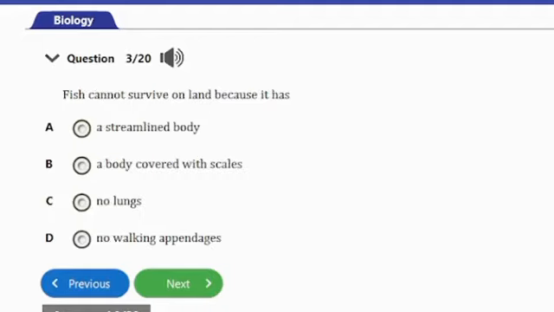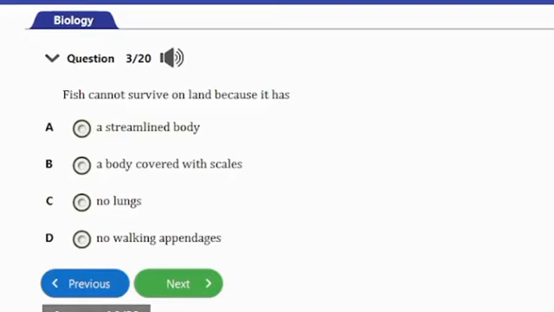Let's consider the next question, question number 3. It says, fish cannot survive on land because it has A. a streamlined body, B. a body covered with scales, C. no working appendages, D. no lungs. So guys, the answer to this question is option C here.